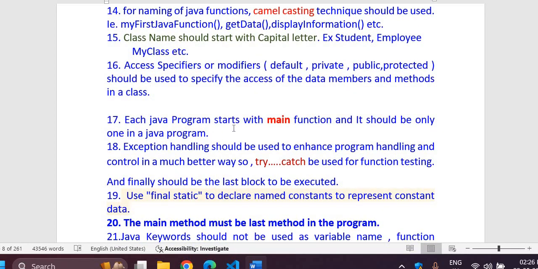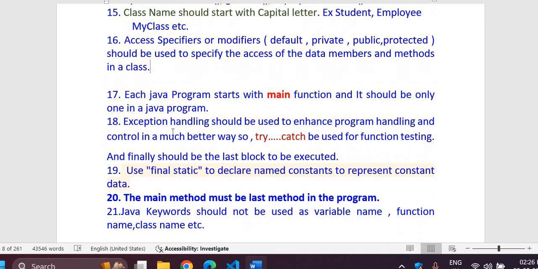Then each Java program starts with the main function, and there should be only one in a Java program. Exception handling should be used to enhance program handling and control in a much better way. So we should use a try catch block. A try catch block will strengthen our program, will be good for testing, and will be more interactive to users,